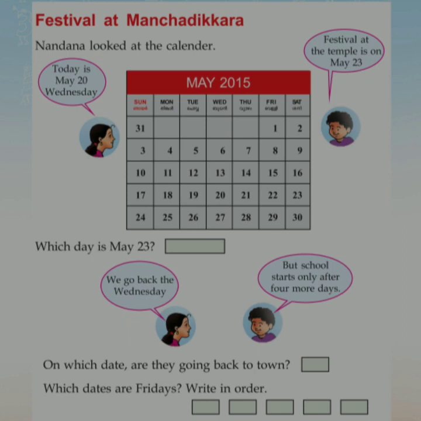Now tell me which dates are Fridays? Write in order. Which days are Fridays? You can see 1, 8, 15, 22 and 29. These days are Friday. Okay.